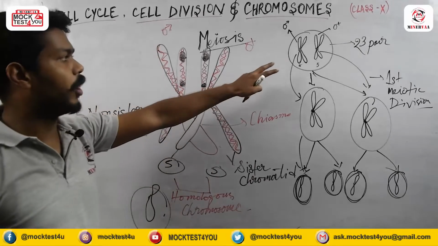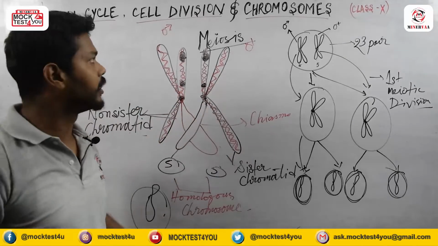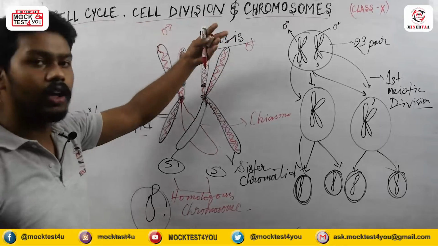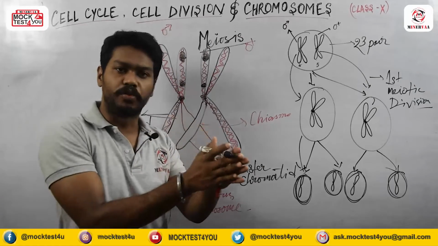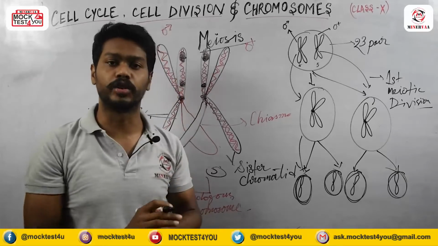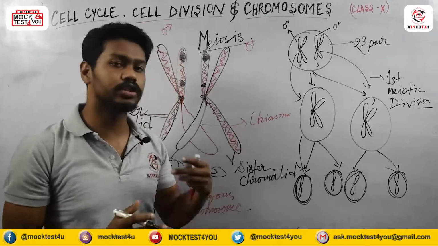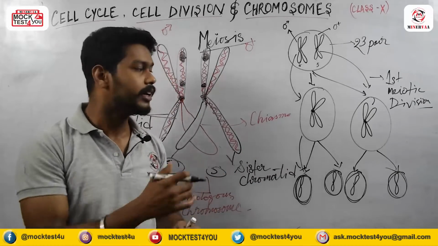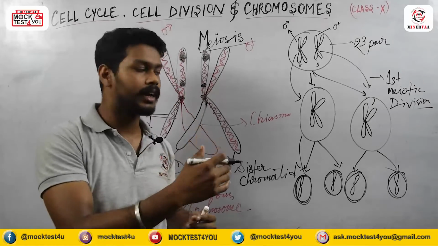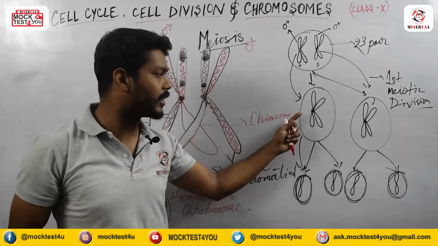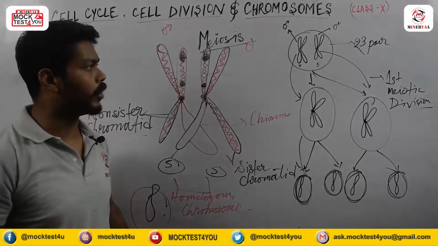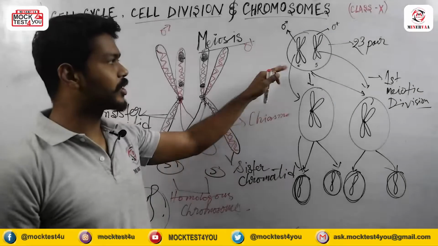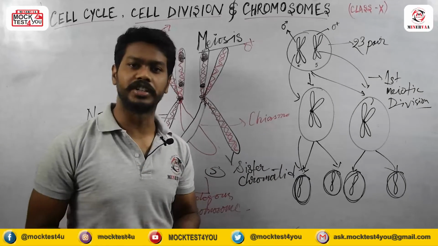Now we will understand how these steps are happening. This cell division, all the processes, like prophase, metaphase, which we already understood in mitosis division, here also those kind of phases are occurring. During those phases, what kind of characters one cell or one nucleus is showing, that we will understand now. Okay. So this is what actually happens in the meiosis division.